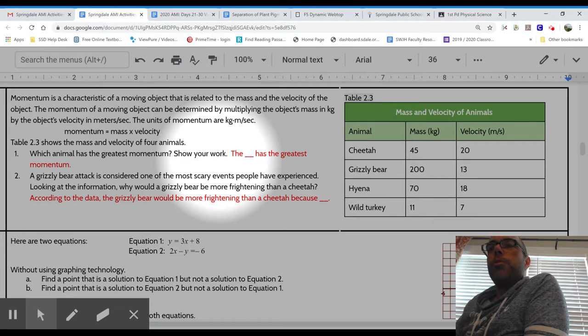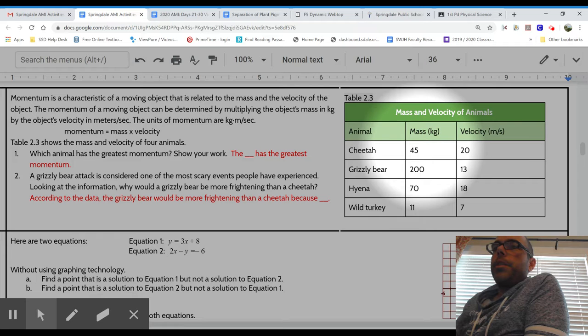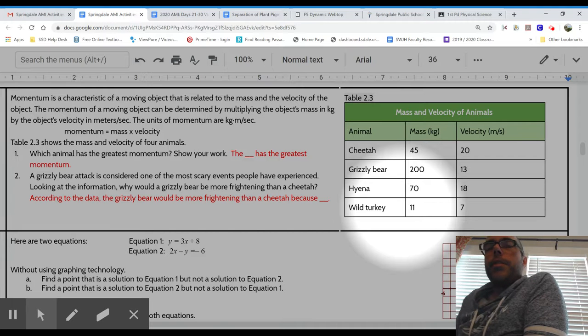Show your work, so they do want you to show what you're putting together. What is our work? Well, momentum is mass times velocity, so we're going to take the mass of each one, multiply it times the velocity, and find the total momentum over there. Once you have all 4 of those, you'll be able to easily tell which one is the greatest and simply answer the question. So please notice though, you're not just saying this one's the greatest when you turn it in to us for an answer. They said show your work, so you need to show what it is for each one and then circle or indicate which one is the greatest to get credit for that part of the question.